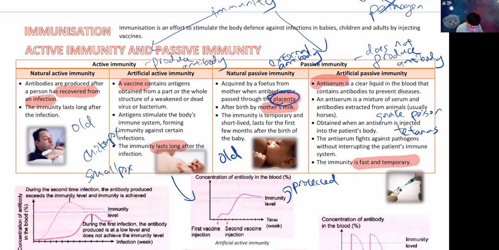For example, rabies. Fun fact about rabies, guys: rabies is the highest death rate disease in the world. How high? It is 99%. How do you get rabies? You get rabies from the scratch or bite of mammals. I don't care whether a bat bites you, a dog bites you, a cat scratches you, it could be a raccoon, whatever.